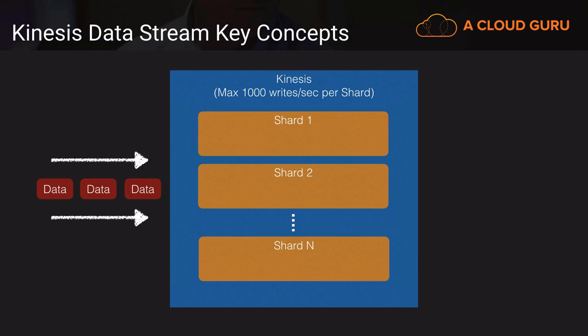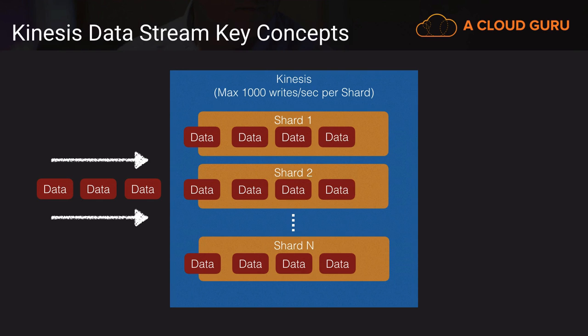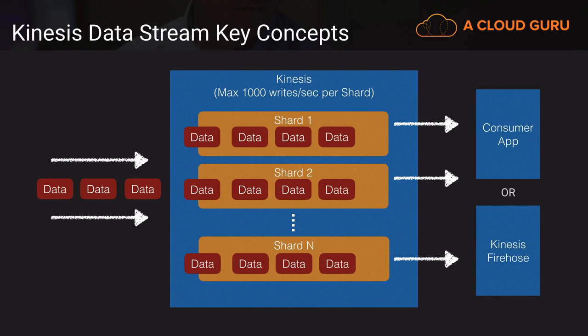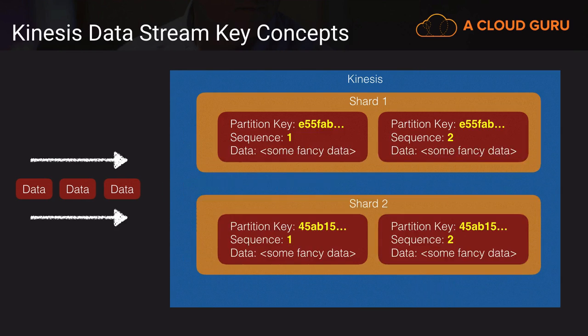As I said before, Kinesis processes things in shards, and you can think of shards as lanes in a highway. The more lanes in a highway, the more traffic can go through at one time. So the more shards you have, the more traffic can go through. So in this case, we have a certain number of shards. We have our data coming in. That data gets divided up into those shards. And then ultimately, it gets passed on to either Firehose, where it gets landed maybe in S3 or Redshift, or we can have applications called consumer applications that read these shards and pick up the data, and then they can process it.